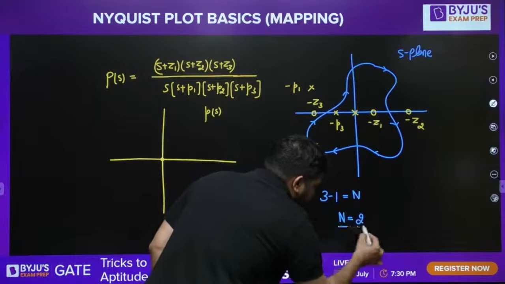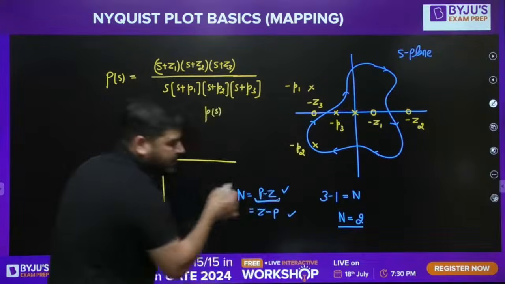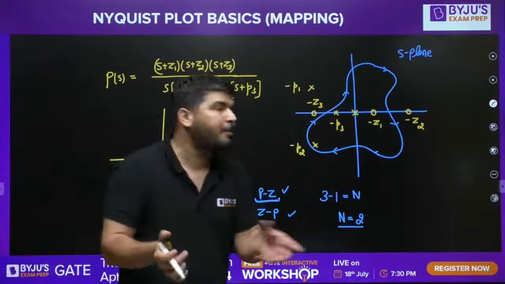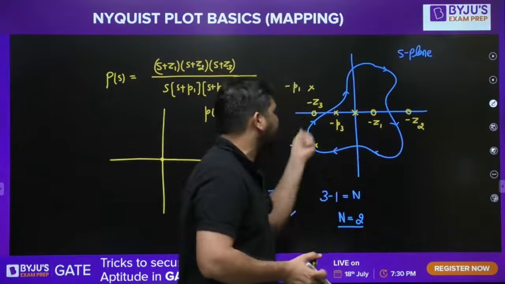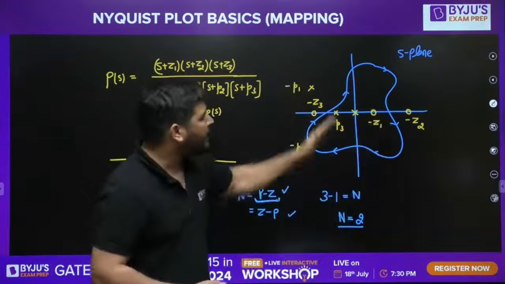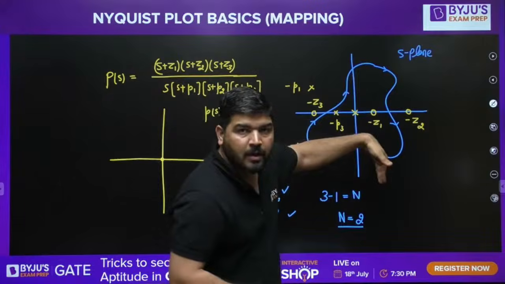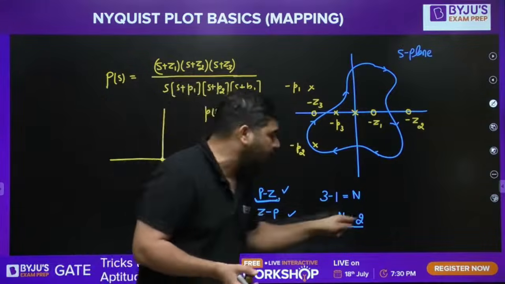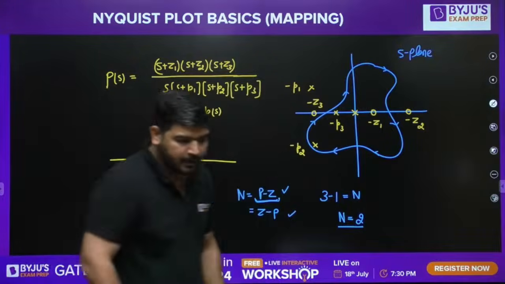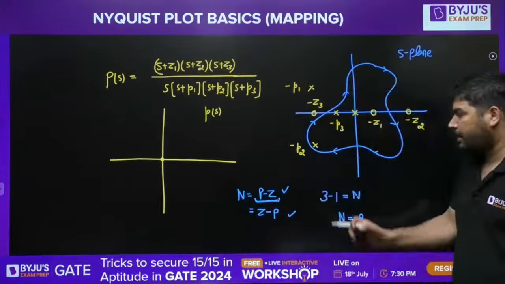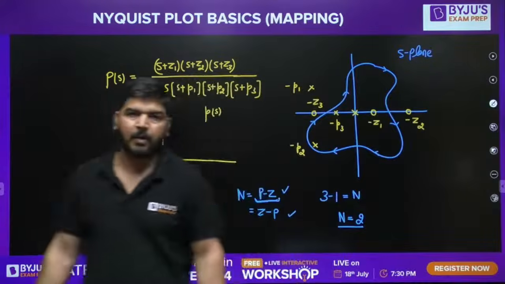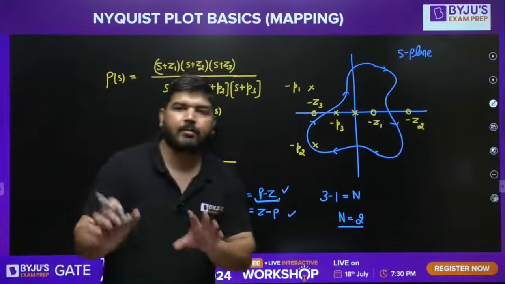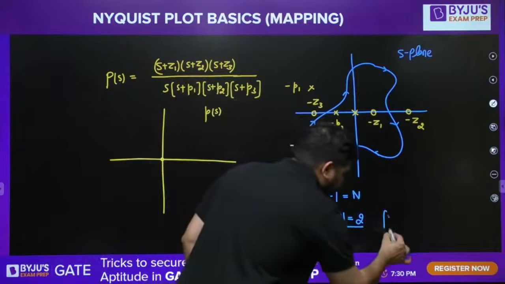And since I am using this formula, poles are more than zeros. So the direction will be opposite to the S-plane contour direction. Since the S-plane contour is clockwise, here the encirclement has to be anti-clockwise. And there must be 2 encirclement of origin, and it will be anti-clockwise. Okay. So you have to be very clear about that. 2 anti-clockwise.